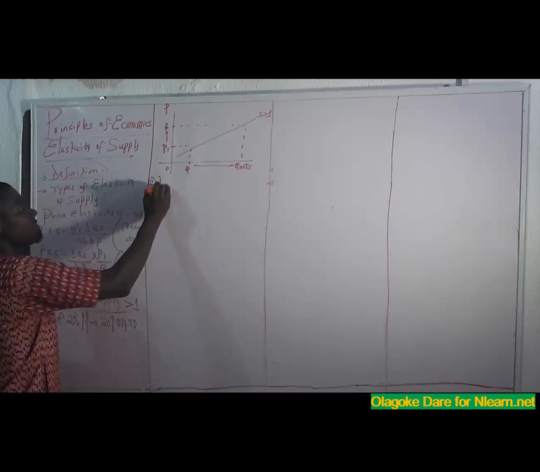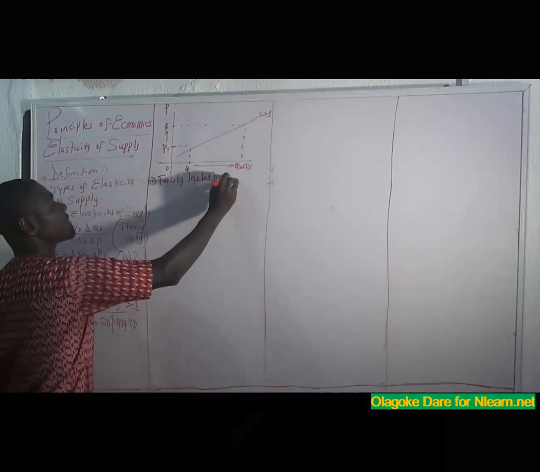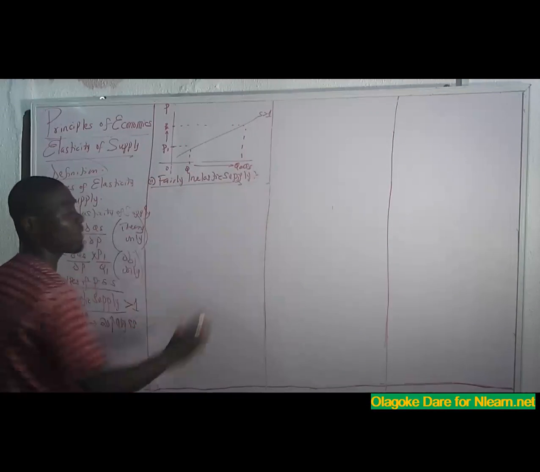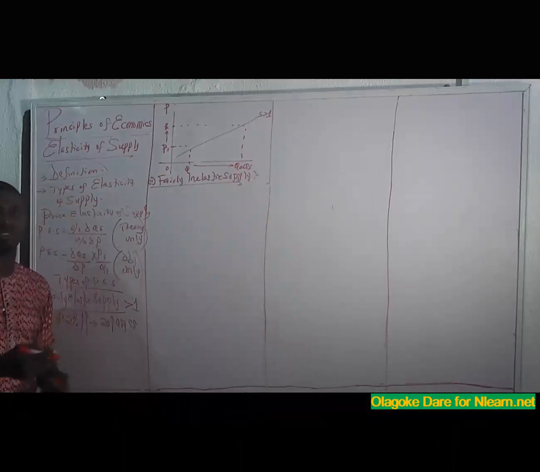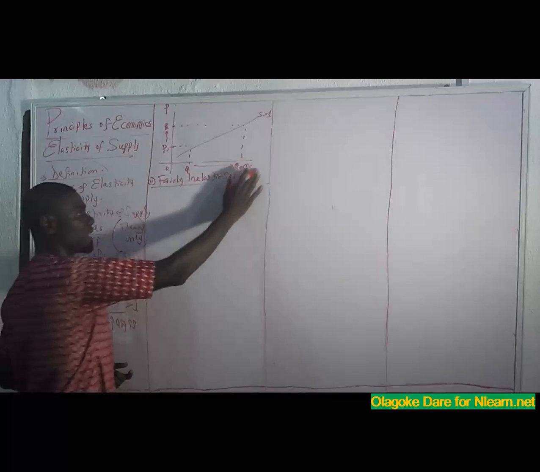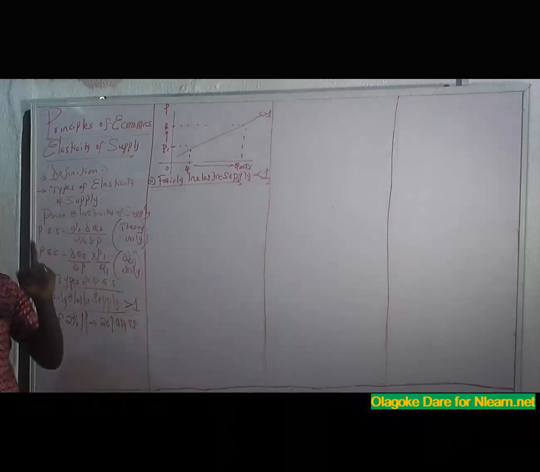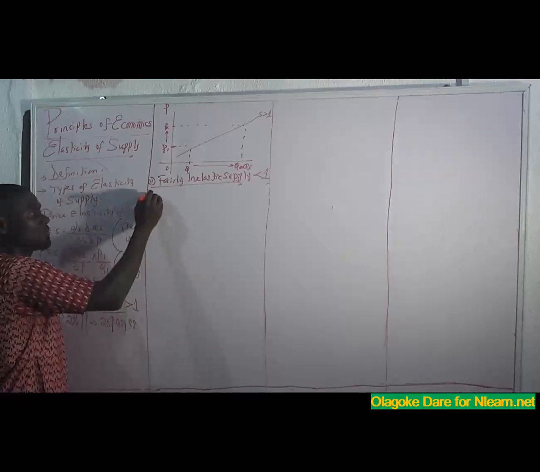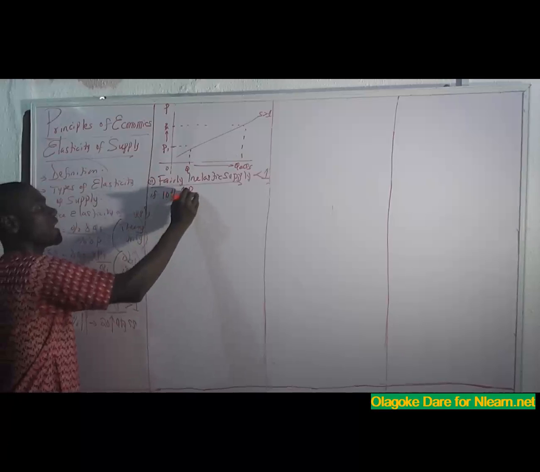Number 2, we have fairly inelastic supply. Fairly inelastic supply occurs when a change in price leads to a lesser change in quantity supplied. How will you know it's fairly inelastic supply? If you solve and the answer is lesser than 1. When you solve it without approximation to the nearest whole number, if the answer gotten is lesser than 1, it is what? A fairly inelastic supply. And what I was saying, if a 10% increase in price leads to